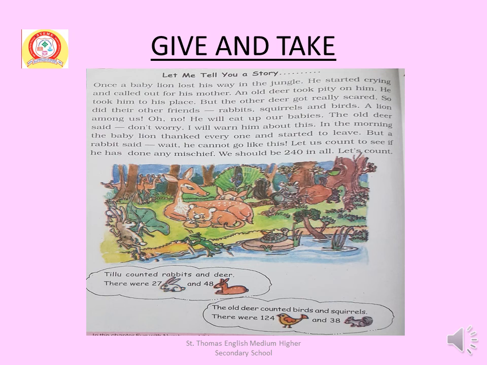But the other deer got really scared. So did their other friends, rabbits, squirrels, and birds. "A lion among us. Oh no, he will eat up our babies." The old deer said, "Don't worry, I will warn him about this."